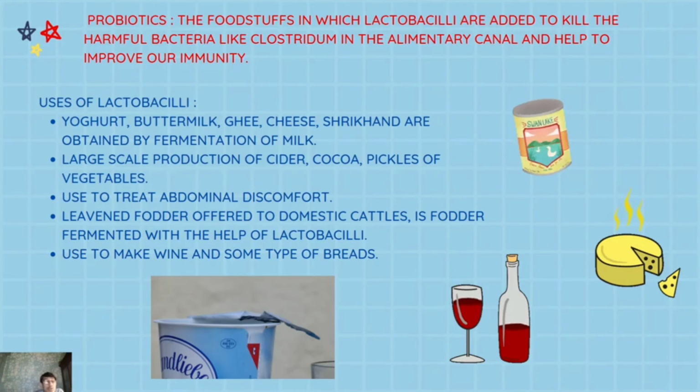Now it is used to treat abdominal discomfort. So if there is any kind of discomfort in your abdomen, that is in the alimentary canal, it can be treated by using this bacteria, that means the substances which are made from this bacteria or in which this bacteria is there. So for treating abdominal discomfort also lactobacilli is used.